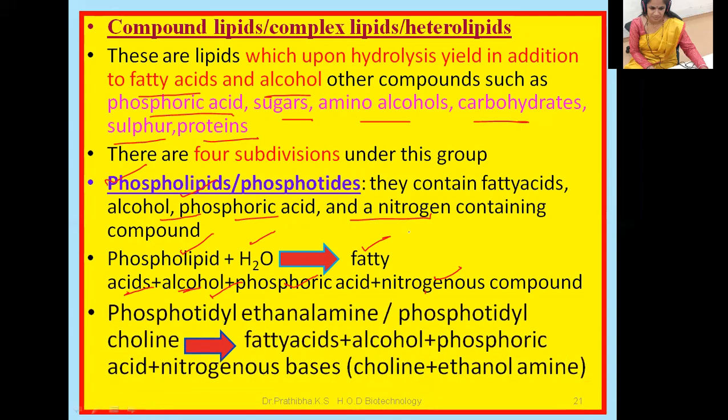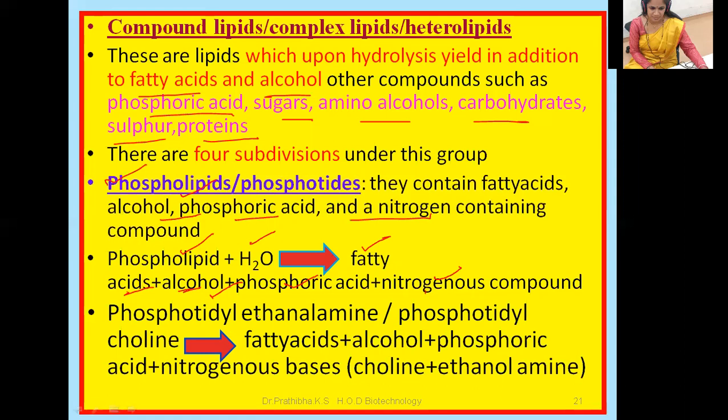Next, phosphatidyl ethanolamine or phosphatidyl choline. These are some of the examples of phospholipids. Both are one and the same, only a slight difference can be seen.